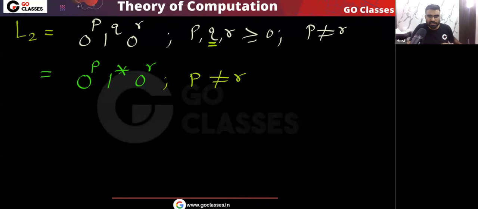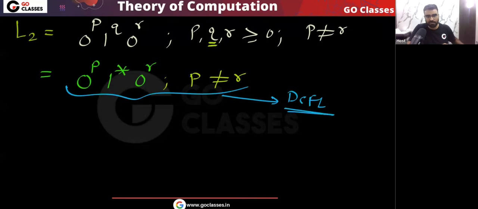Now you can easily see this is a DCFL language. Yes or no? This type of language is DCFL. We have already seen this in our DCFL identification lecture. So this language is actually DCFL. Is this clear? Because here you can create the DPDA. Remember every DCFL language is CFL. So this language is CFL also. So this language is recursive also.